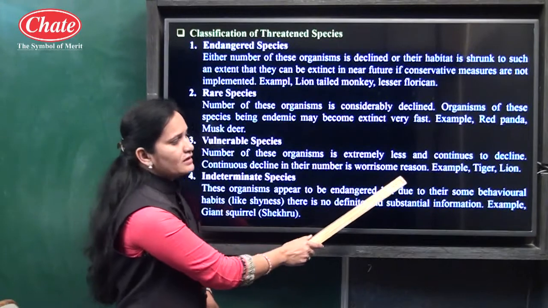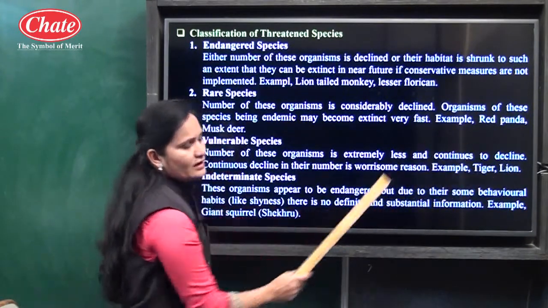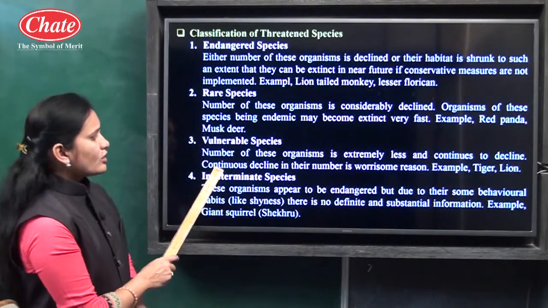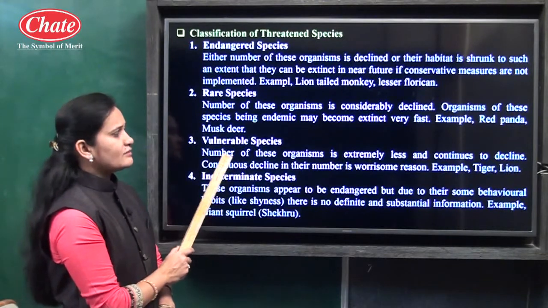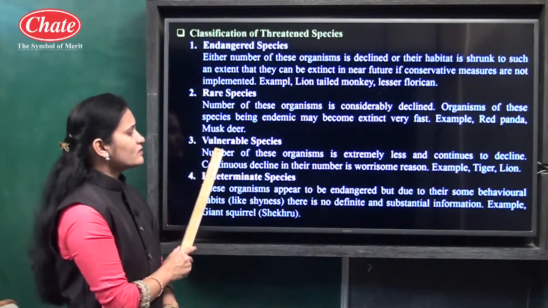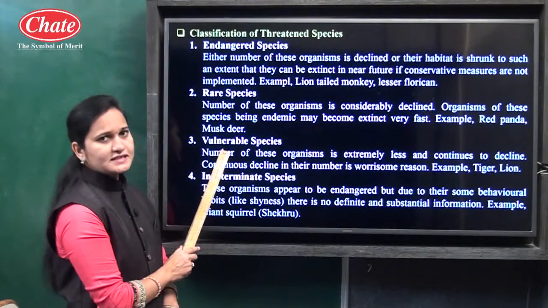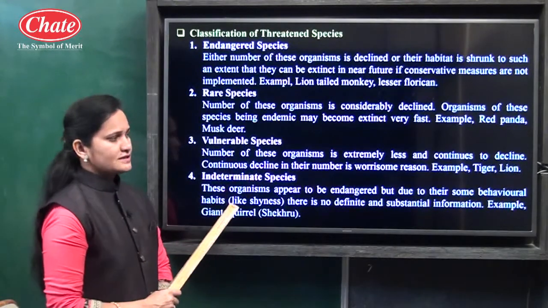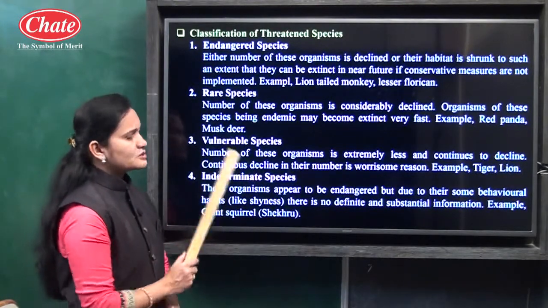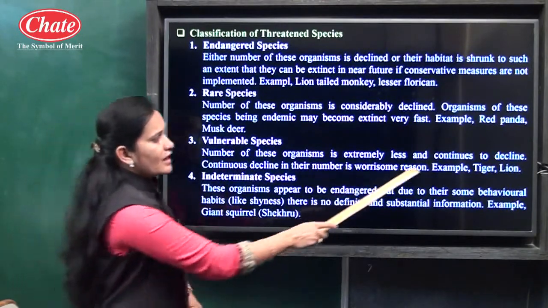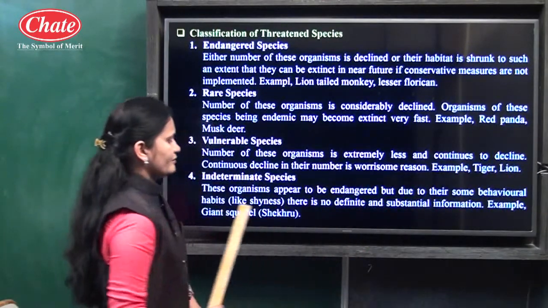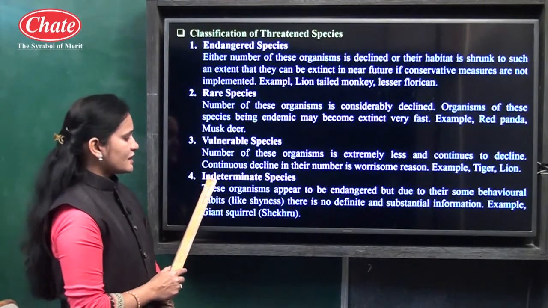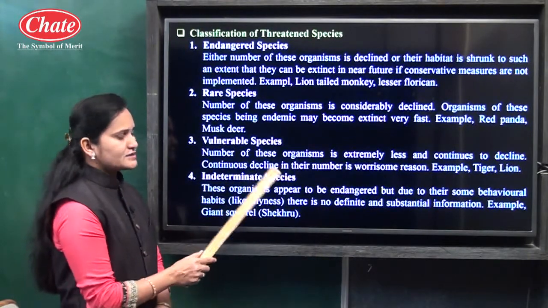For example, tiger and lion. Since the number of these organisms is extremely less, the name given to this threatened species is vulnerable species. And the examples for vulnerable species are tiger and lion.